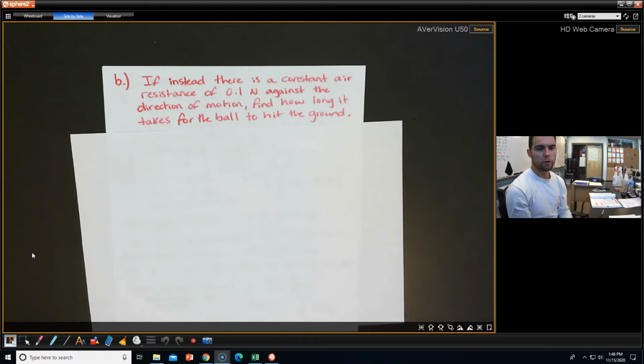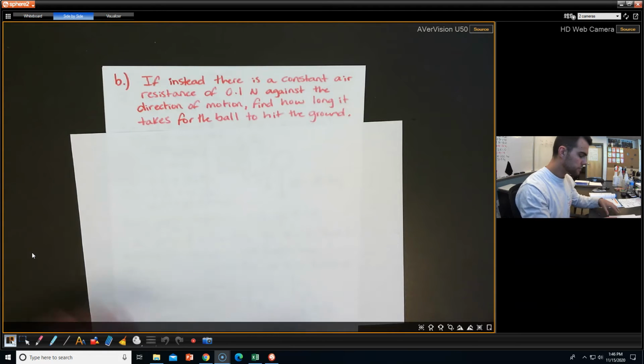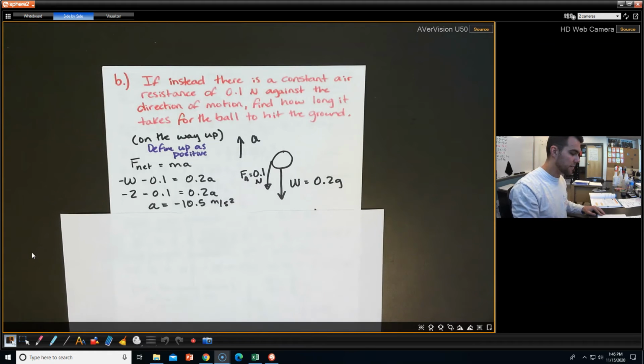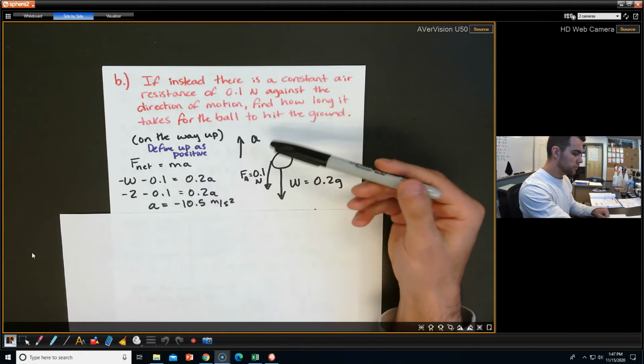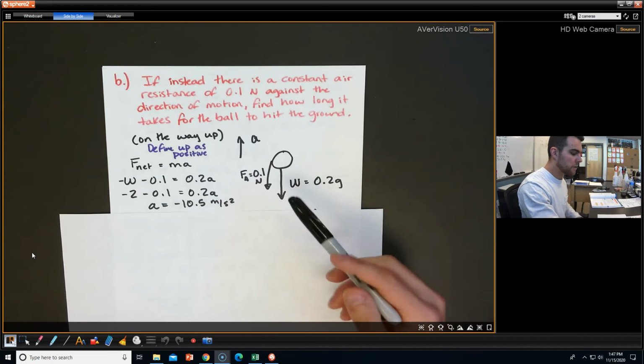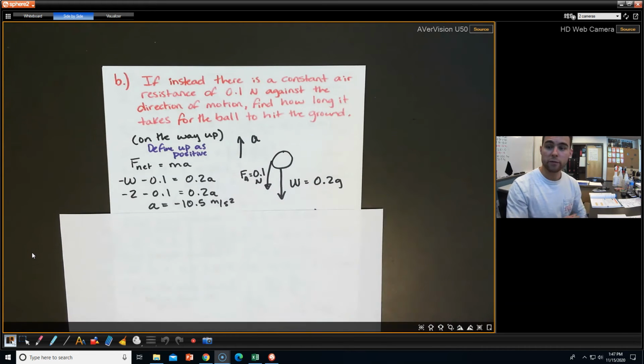And if we want to find how long it takes for the ball to hit the ground, we need to find the time it takes to get up and also to ultimately hit the ground, and add those together. So on the way up, this is our first diagram. We define up as positive. The weight of the ball is going down, and the air resistance will resist the motion going up.